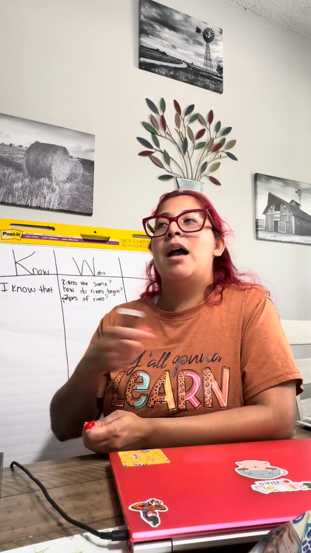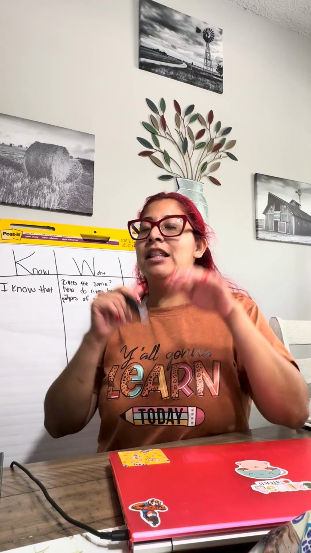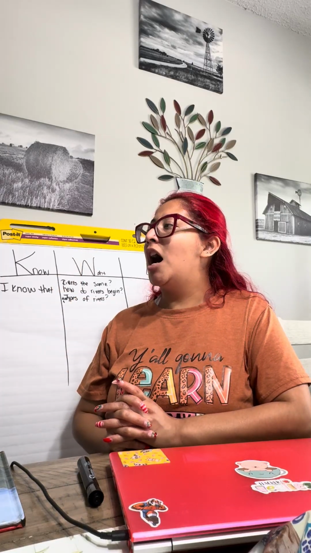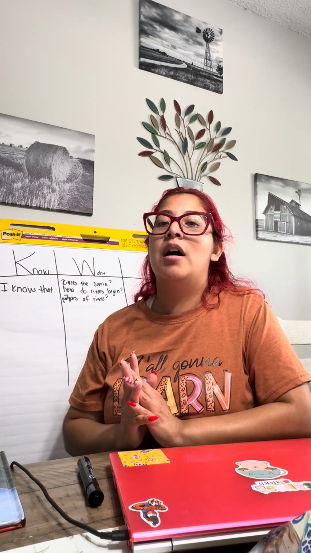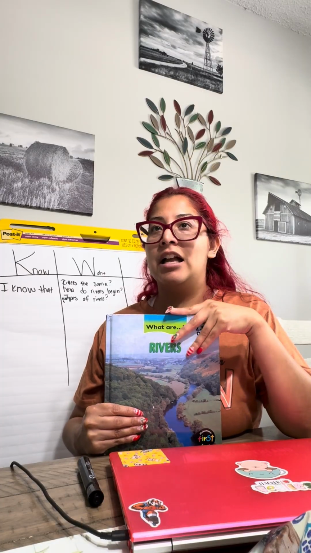After we've conferenced and discussed this, once again, I'm going to pass out index cards, and now we're going to finally get to our summaries, where we summarize our book, What Are Rivers, onto index cards, and then we're going to display them and do a gallery walk of our summaries of rivers, and bringing it back to the Tatum text, always setting a purpose for our reading. This is not just a check off of I have to read this because the curriculum says, but also setting a purpose.